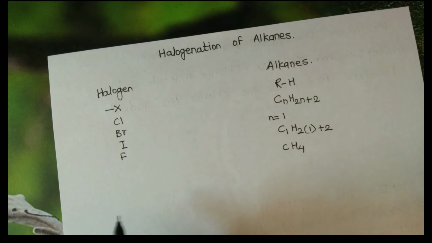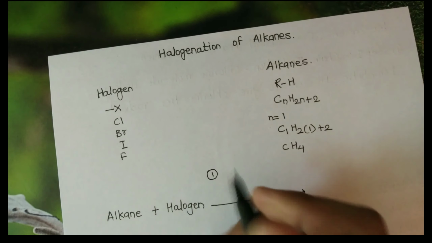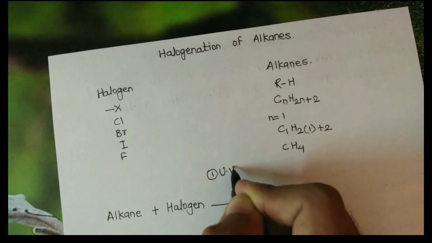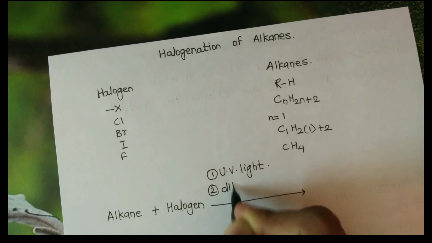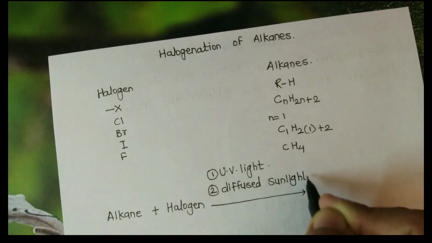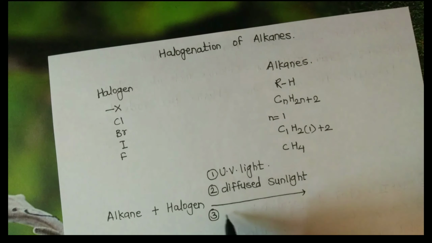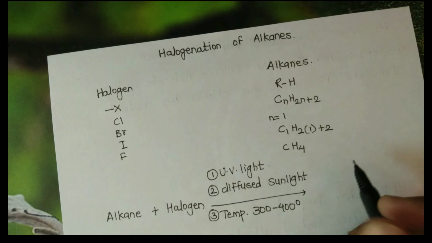In the halogenation of alkane, we react alkane with halogen in presence of either UV light or diffuse sunlight or at a temperature of 300 to 400 degrees.